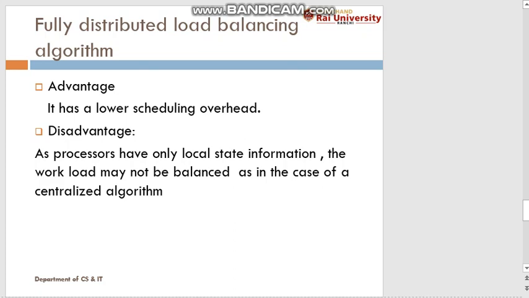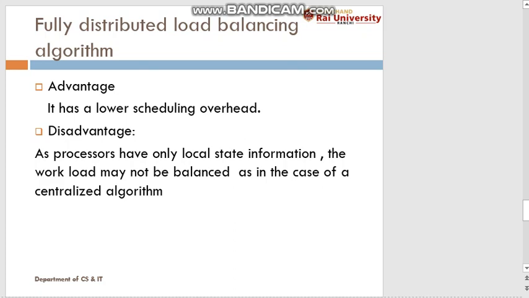The advantage of the fully distributed load balancing algorithm is that it has a lower scheduling overhead, and the disadvantage is that our processors have only local state information.